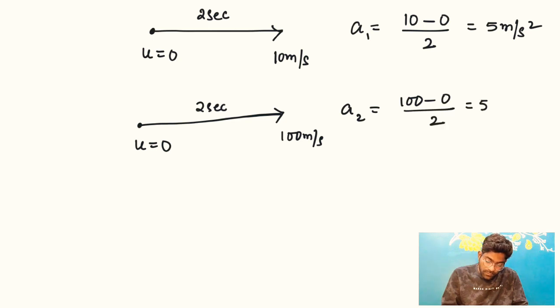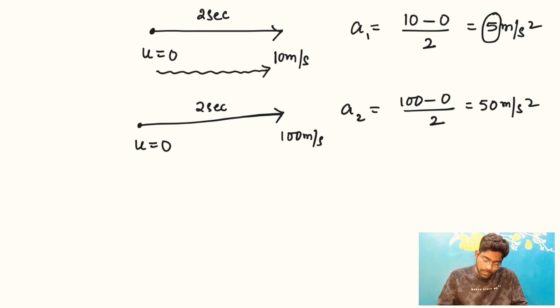So that will be 50 meter per second square. Yes or no, right? So acceleration in the first case is 5 meter per second square. Acceleration in the second case is 50 meter per second square, right? And also if you try to understand here, if an object has an acceleration of 5 meter per second square, it is increasing its speed slowly, yes or no, from 0 to 10.